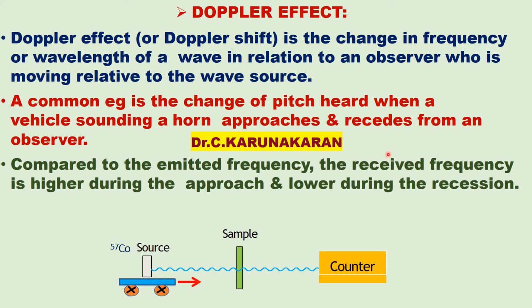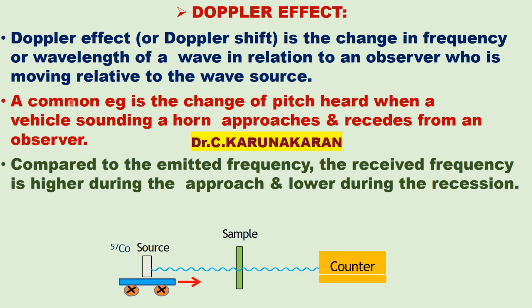For example, if the source is moving towards the sample, the energy of the gamma ray increases, the frequency of the gamma ray increases. When the source is moving away from the sample, then the energy, the frequency of the gamma ray is less, to cause the transition because of the isomer shift.